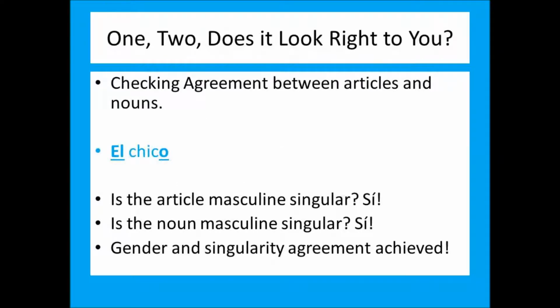Check yourself before you wreck yourself. You need to make sure the gender and plurality agreement is correct. El chico. The article's masculine singular, the noun's masculine singular. Okay, so that means that it agrees. This is grammatically correct. You gotta make sure that the article and the ending are right.